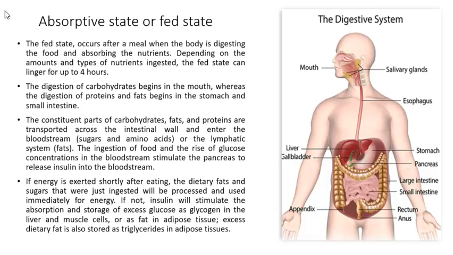The constituent parts of carbohydrates, fats, and proteins are transported across the intestinal wall and enter the bloodstream, for example, sugars and amino acids. And in the lymphatic system, what we're going to transport is going to be fats.